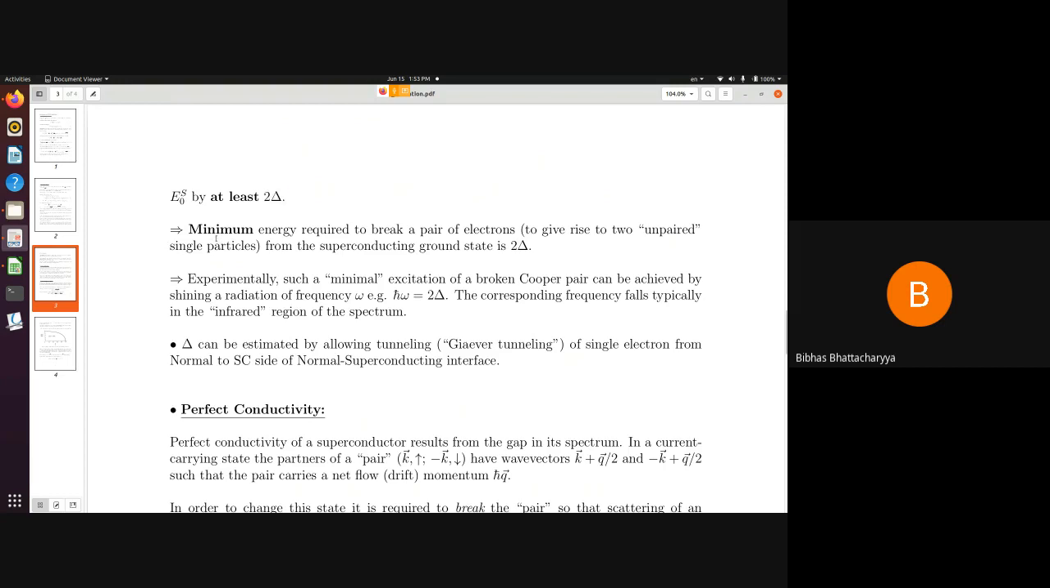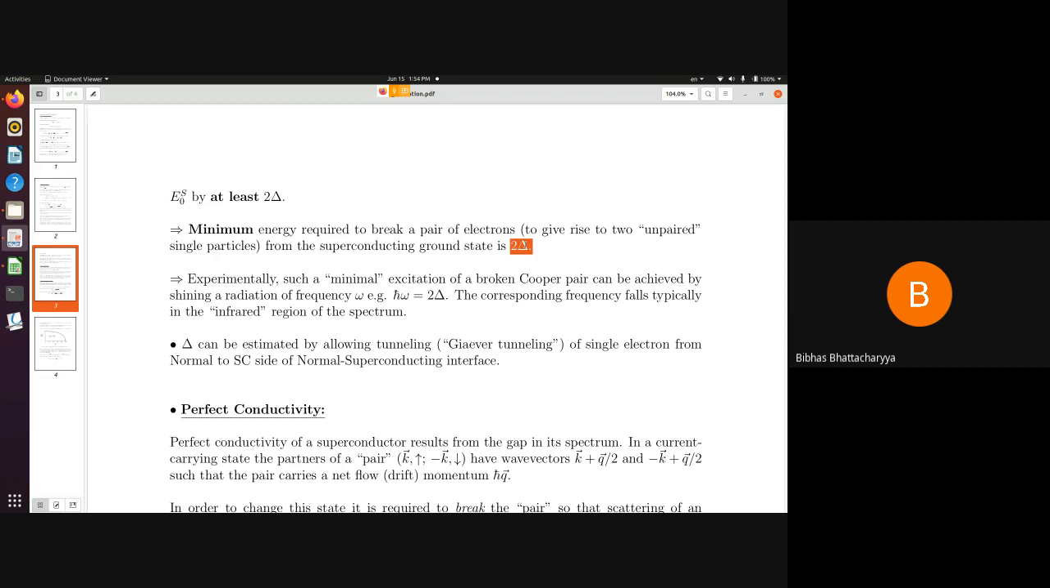So that is the minimum energy that I require to break a pair of electrons. Because if I break a pair of electrons in the superconducting ground state, I will have a resulting state in which the rest of the n minus 2 electrons are paired and 2 electrons are unpaired. And we have just seen that if I have 2 unpaired electrons together with all other electrons being paired, then the energy cost will be at least 2 delta. So the minimum energy required to break a pair of electrons from the superconducting ground state will be 2 delta. Could you follow this argument?